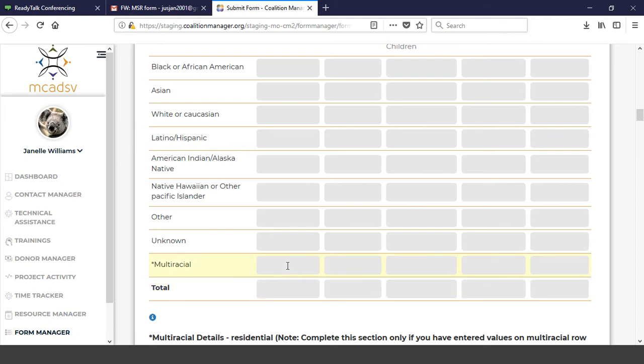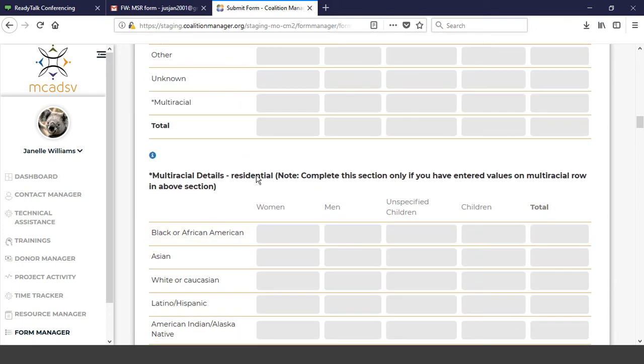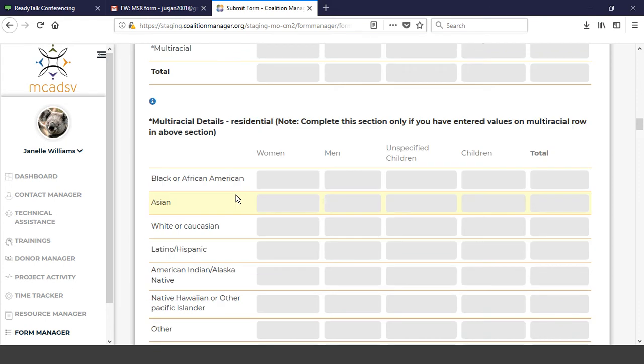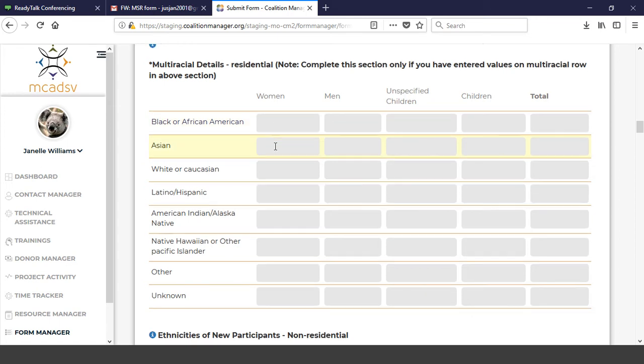And one other change that you'll see is in this multiracial category. Before, if you entered someone in multiracial, you'd get a new drop-down box. It is no longer a separate drop-down box. It's just a part of your form. So if you enter in one person as multiracial, make sure you're also entering in what races make up that multiracial person. So if you have one multiracial person that is Black or African American and Asian, you put 1 under multiracial in the first section, and then in the second section you'd come down and put 1 under Black or African American and 1 under Asian.